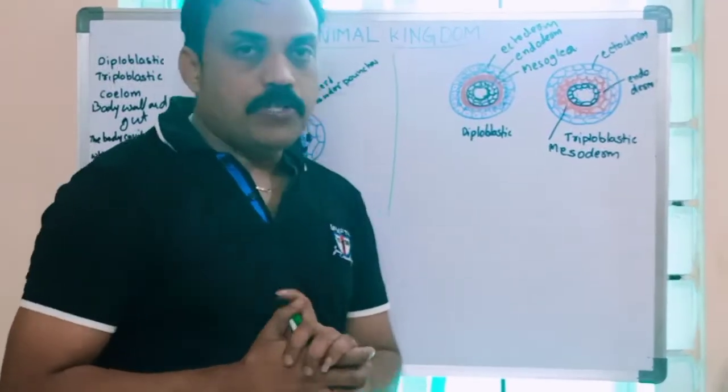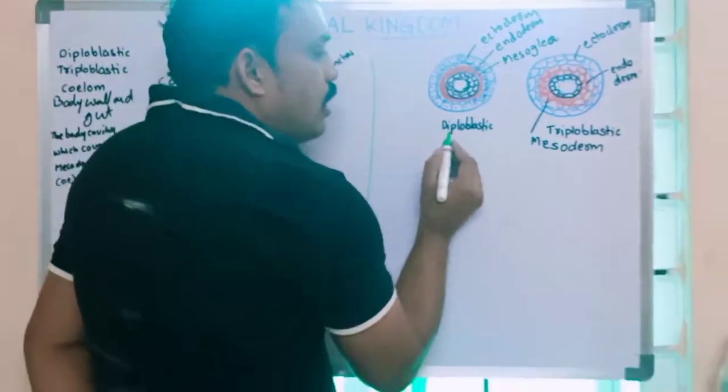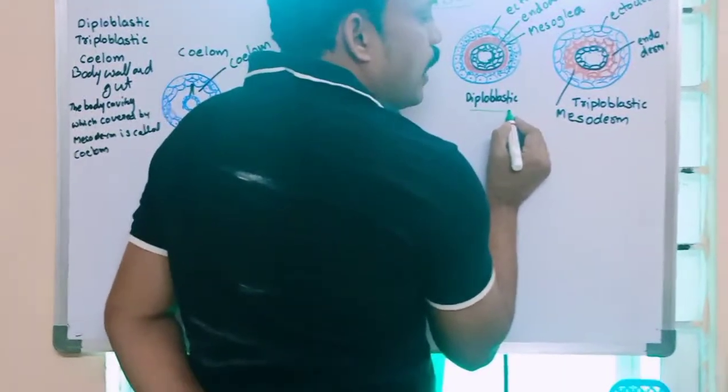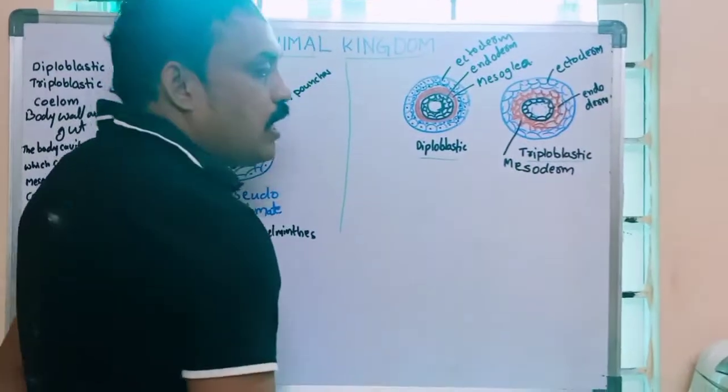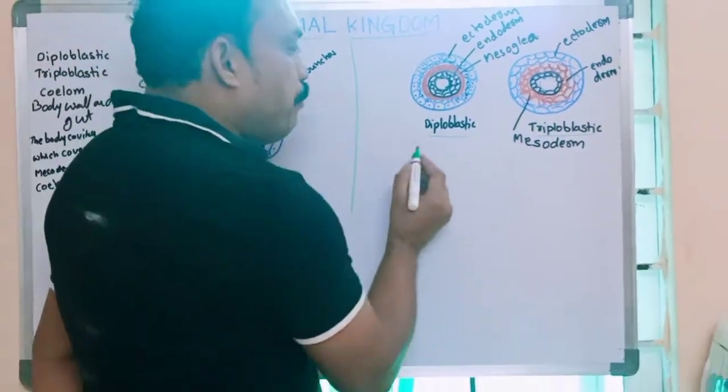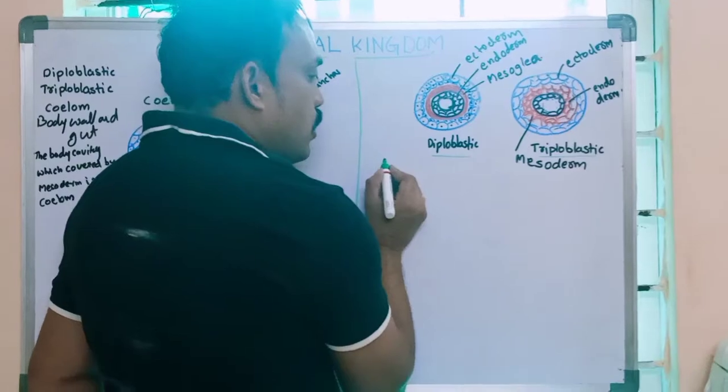One of the features is that some organisms are called diploblastic organisms, and some are called triploblastic organisms. What are diploblastic organisms?